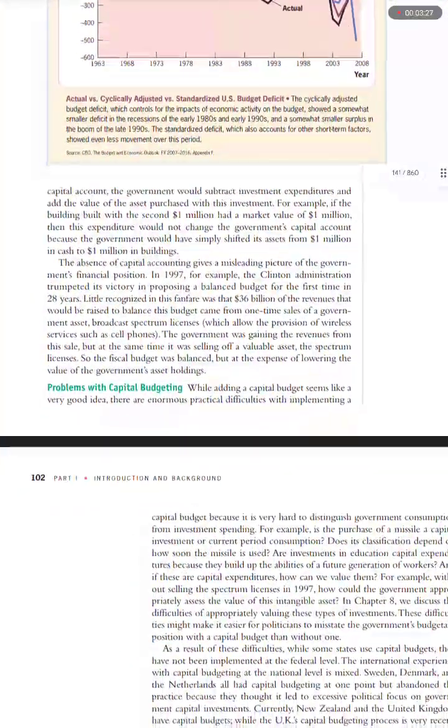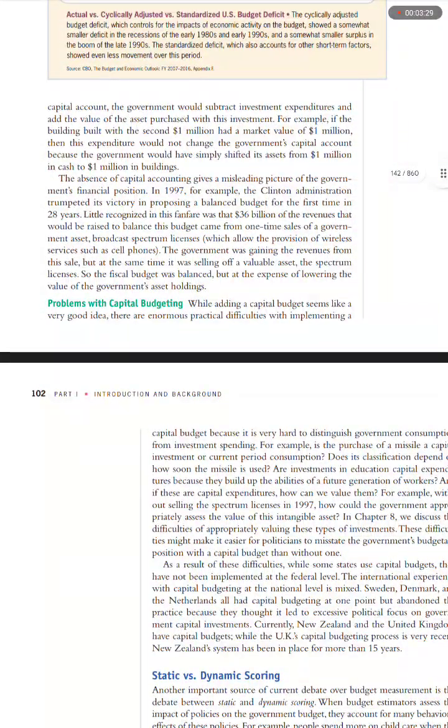Returning to the text, the absence of capital accounting gives a misleading picture of the government's financial position. In 1997, for example, the Clinton administration trumpeted its victory in proposing a balanced budget for the first time in 28 years. Little recognized in this fanfare was that $36 billion of the revenues that would be raised